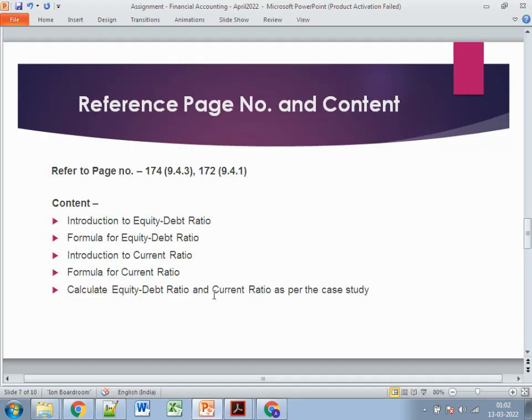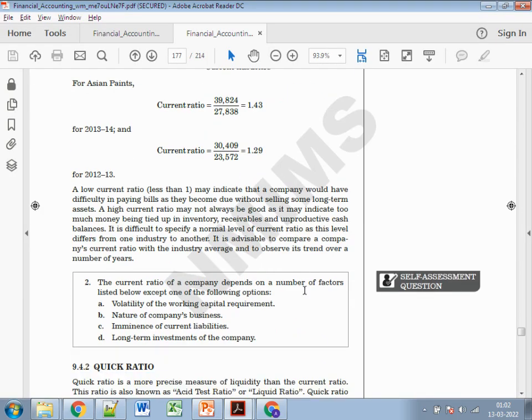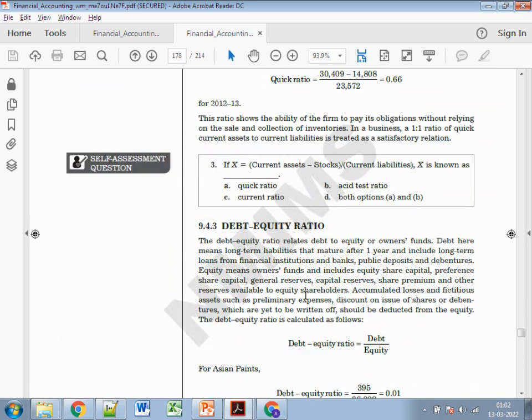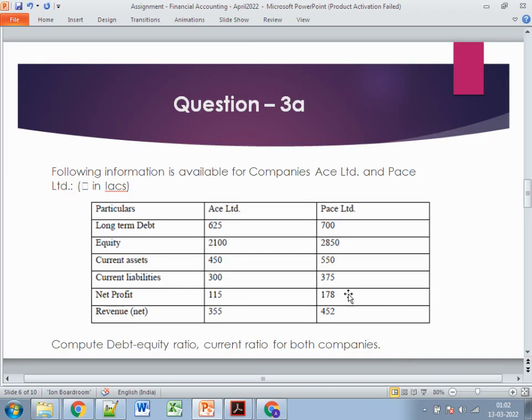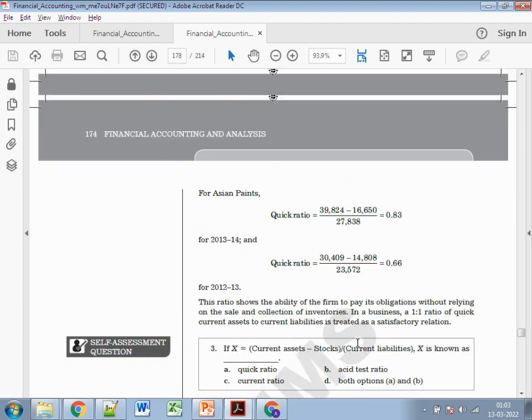Now you just need to calculate the debt equity ratio and the current ratio. If I see the formula and put in these values, the debt equity ratio is debt divided by equity. Here it's long-term debt. So for ACE, it will be 625 divided by 2100, and for PACE, it will be 700 divided by 2850. This is the way of calculating the debt equity ratio.